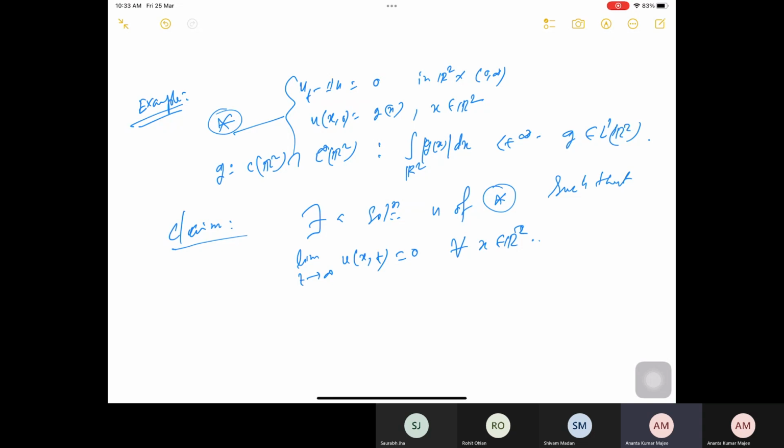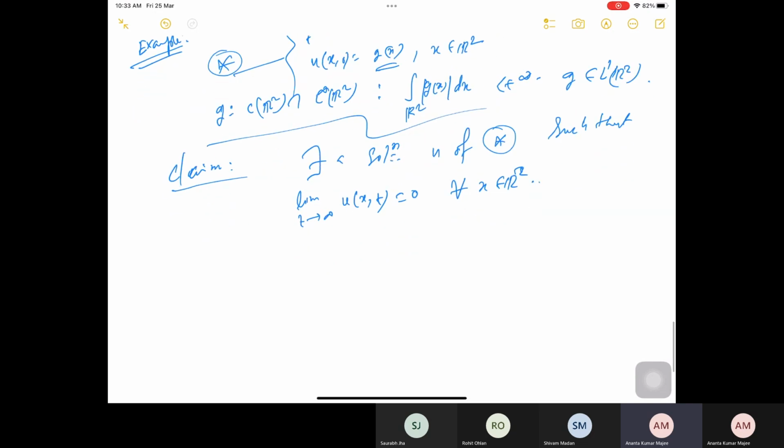So what I'm saying is that there exists a solution u which solves the heat equation in R2, where the initial function g has some extra property: it is in L1, L infinity and continuous. From there we have seen that this problem has a solution which is explicitly given by this form.